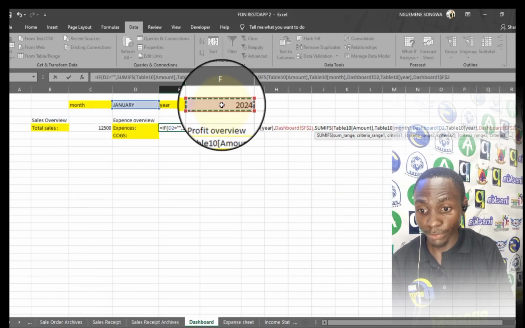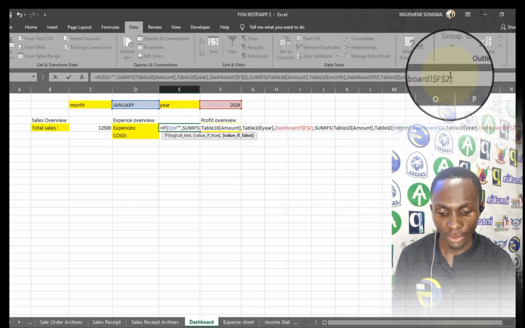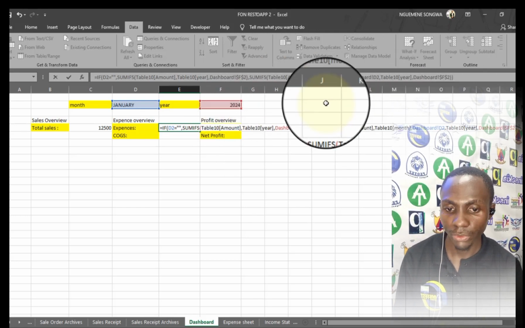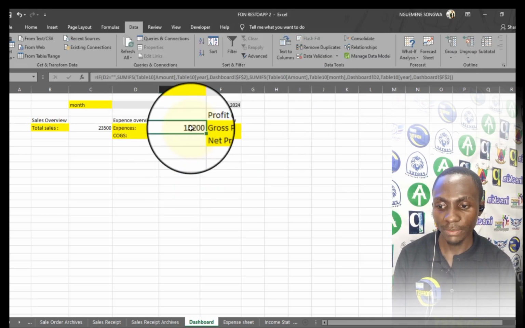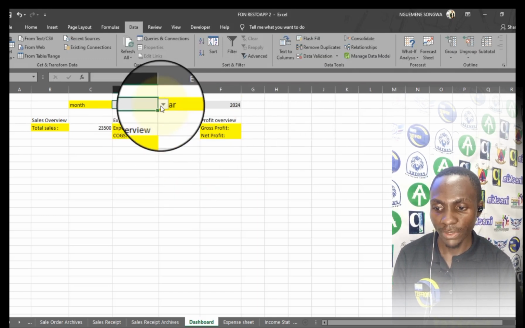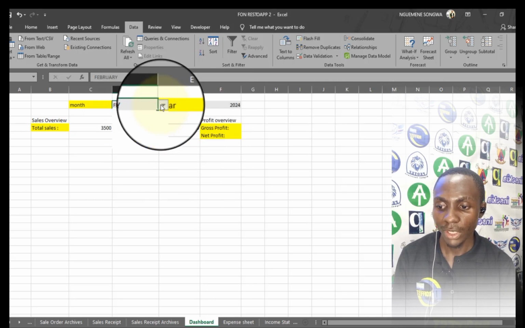So from there, I close the bracket for the SUMIF. So this was the bracket closing the SUMIF function. Then I close the bracket for the second time to close the IF function. In this case, with no month, it will give the total expense for the year. But if there's a specific month, you'll see it will then give the total expense for that specific month.